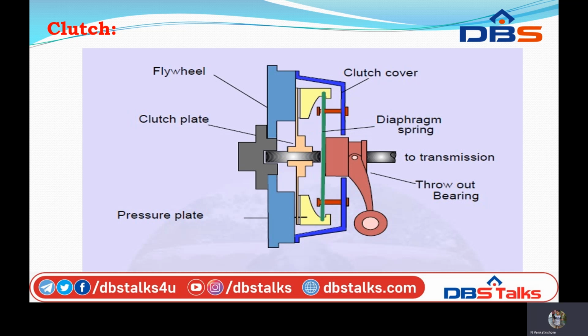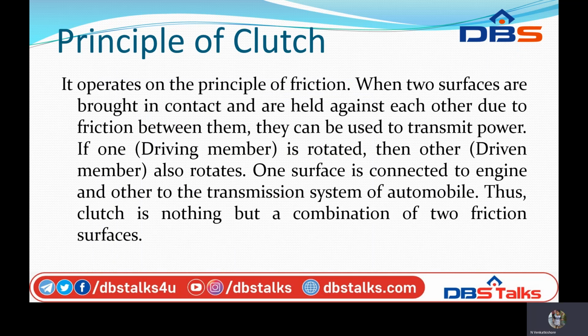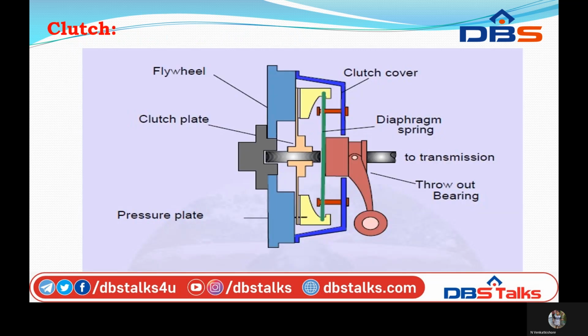Then what are the different types of clutches? We have disc or plate clutches, cone clutches and centrifugal clutches.